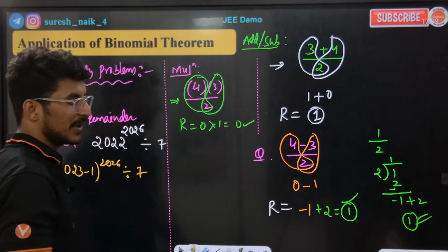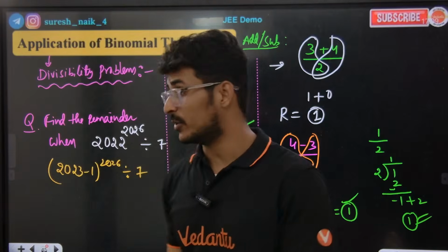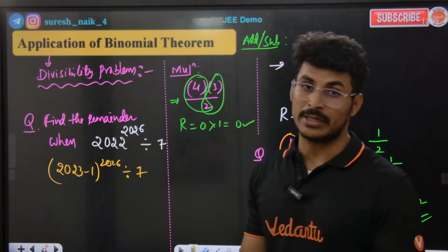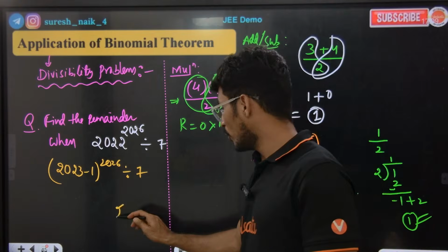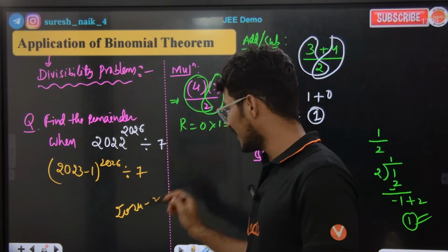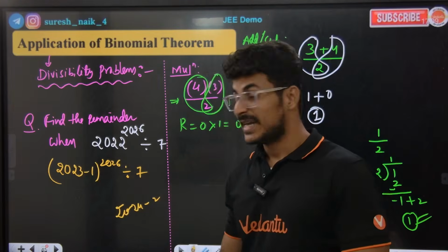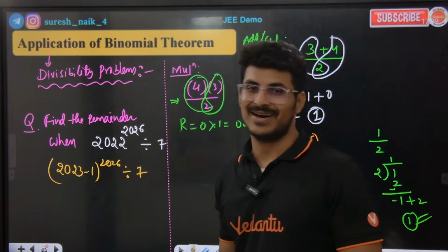Why 2023 minus 1? Why don't we write 2024 minus 2? Because doing it this way, we get the answer easily.